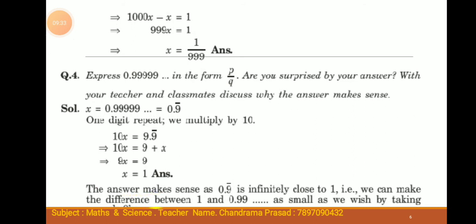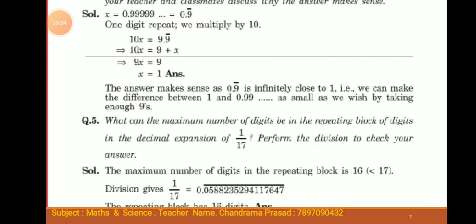The answer makes sense as 0.9 bar is infinitely close to 1. That is, we can make the difference between 1 and 0.999 and so on as small as we wish by taking enough nines. Question number 5.